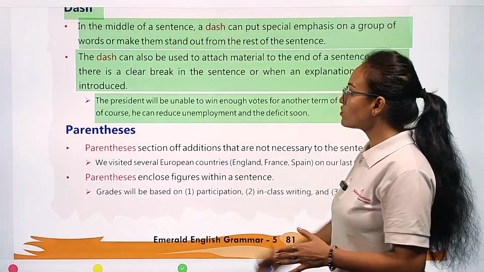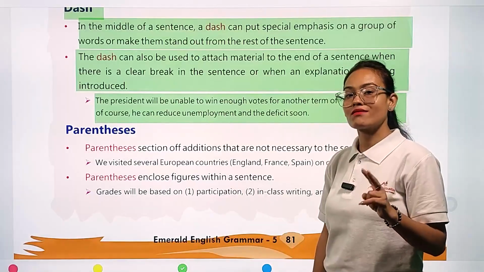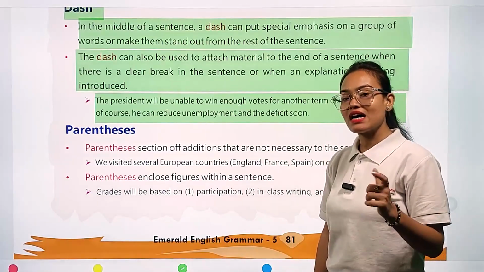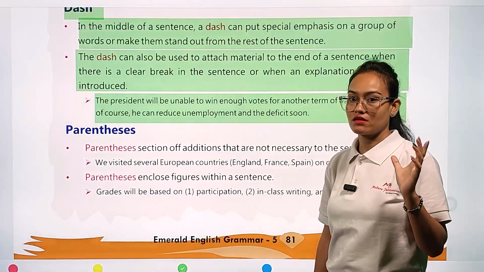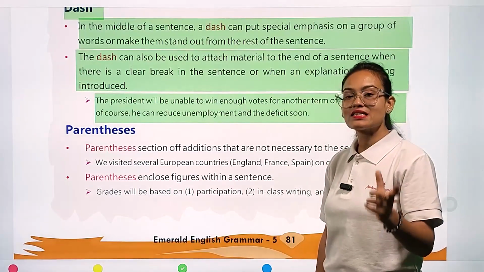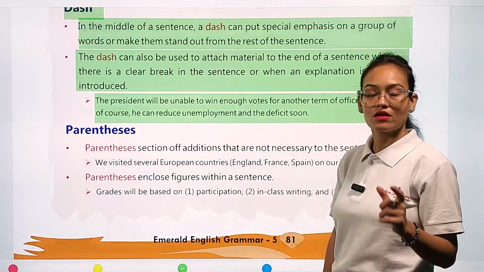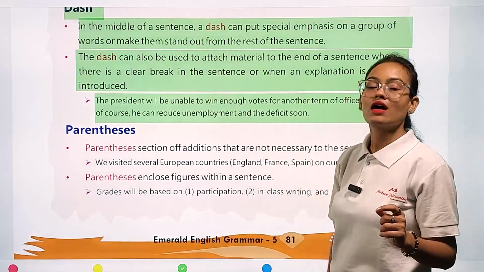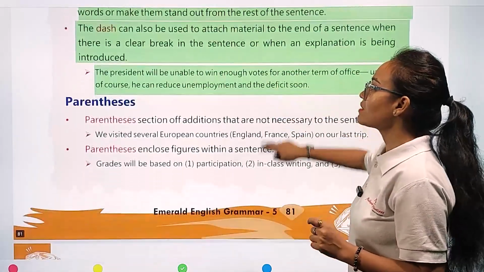So here you can clearly see, my dear student, that two sentences are written in this sentence. But after the completion of the first sentence, it has taken a break. That's why during its break we put here the dash punctuation mark. Okay, now the next is parenthesis.